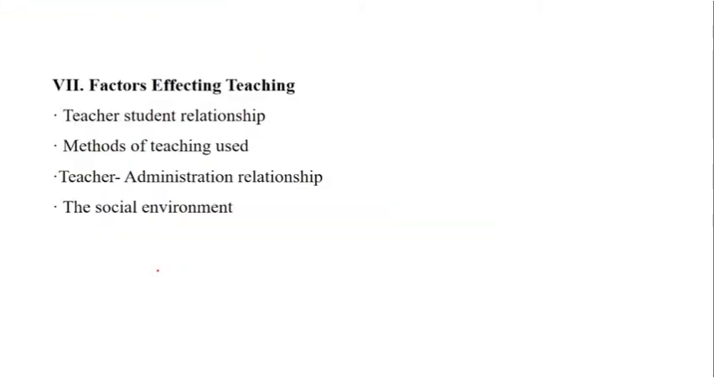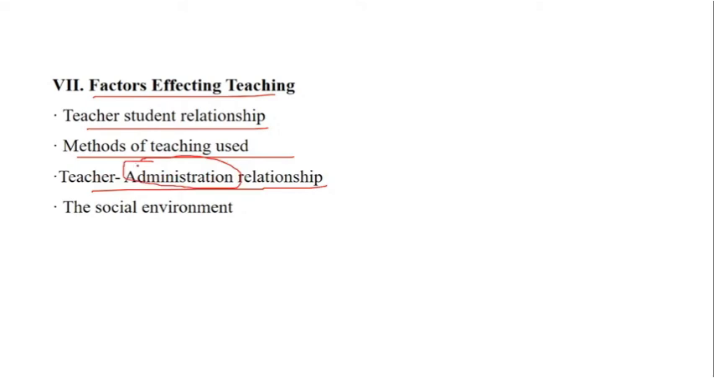Okay. Now, factors. So what are the factors that can affect teaching? Yes, teacher to student relationship, methods of teaching if not in place, teacher administration relationship, wherein the administration part, if it is not tackled, or if a teacher is dragged into more of the administration part, she or he will not be able to concentrate on the lectures, and that will reduce the productivity of teaching. So that is also an important factor. And the social environment. So yes, these all have an impact on what? An impact on teaching, effective teaching.